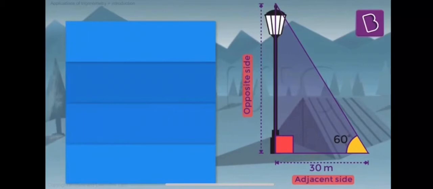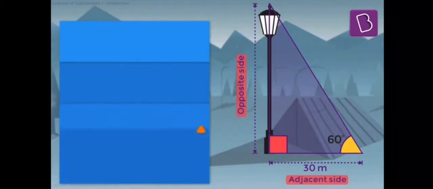What is the trigonometric ratio that relates the adjacent side to the opposite side? The answer is tan theta or cot theta. So, let's say we take tan theta. What is tan theta? Tan theta equals opposite side over adjacent side.